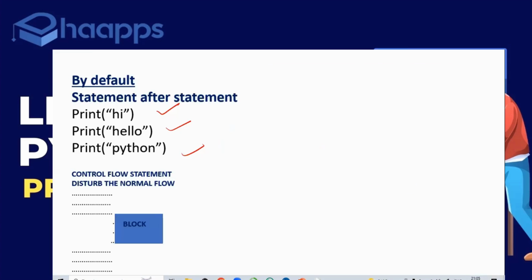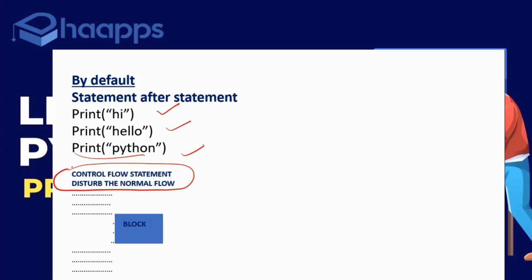So whichever way you have written, that way it will print. But control flow statements can disturb that flow. You can write a logic to print Python, next hello, next hi. So usually control flow statements will disturb the normal flow.